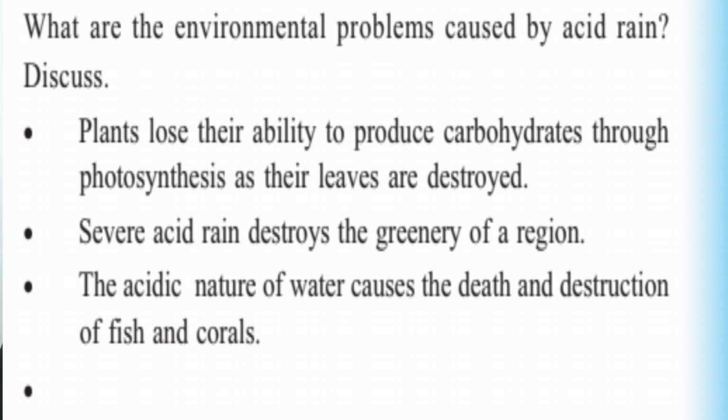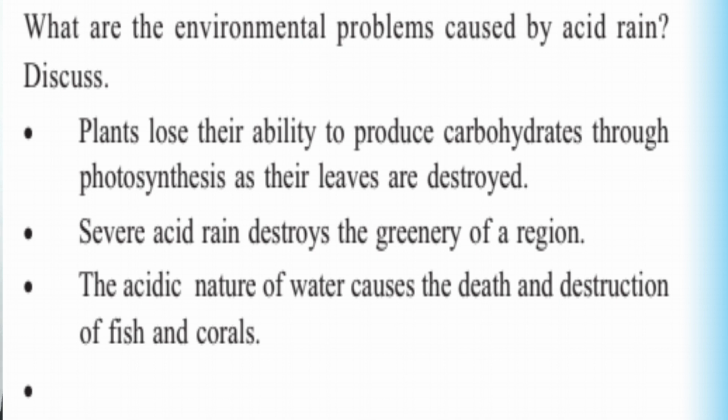When acid rain falls on the leaves, naturally they cannot prepare food. So plants also cannot grow. Without food, nobody can grow.